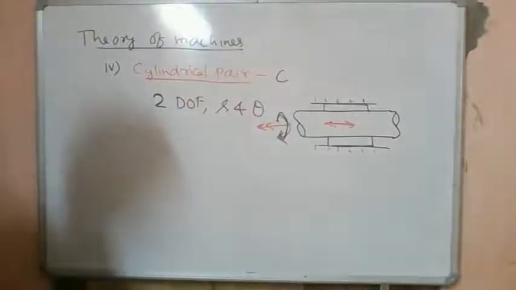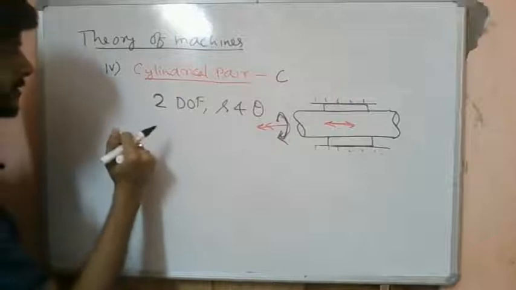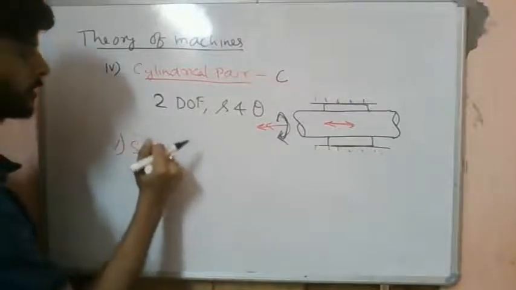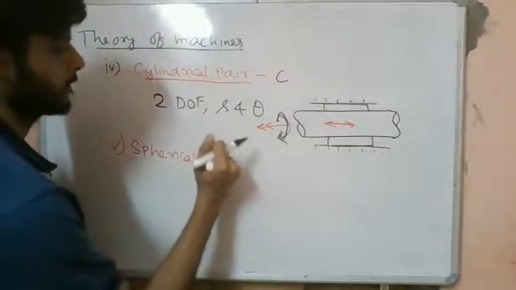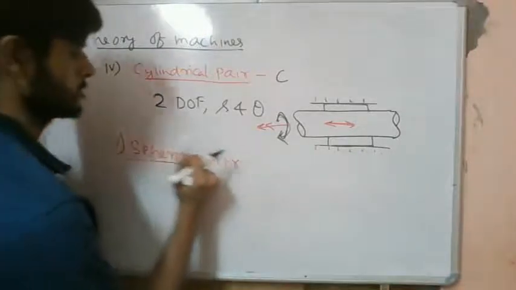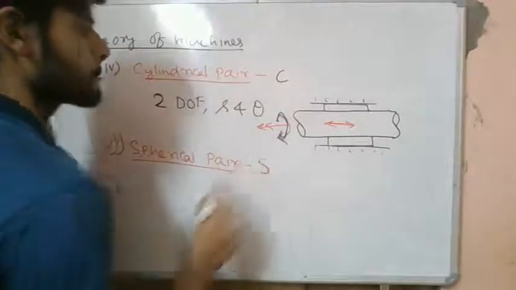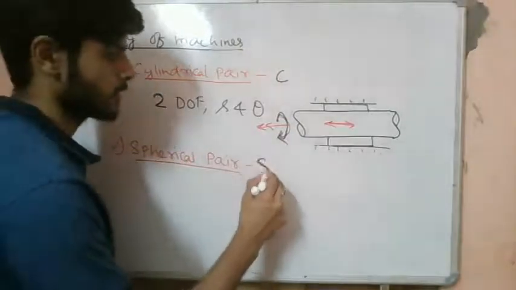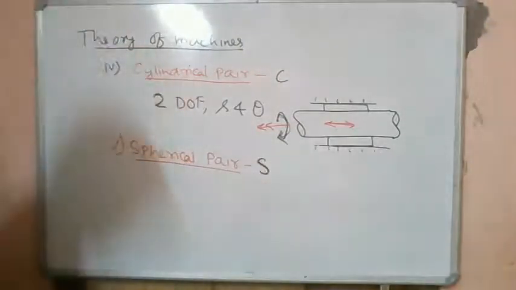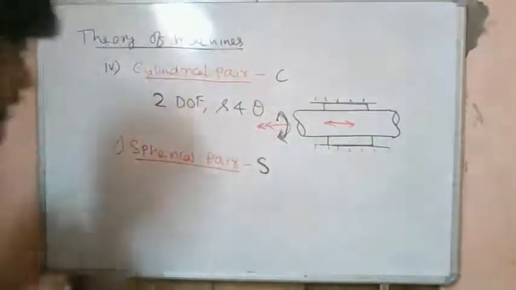So now let's see the next type. The next type is what we call the spherical pair, denoted by S. Now let's understand what we mean by a spherical pair.